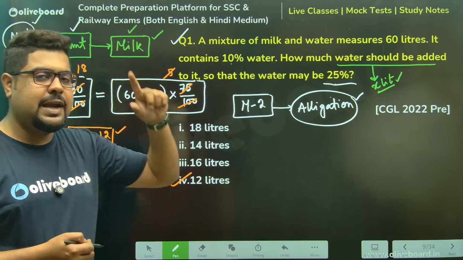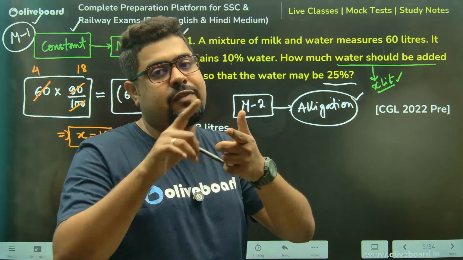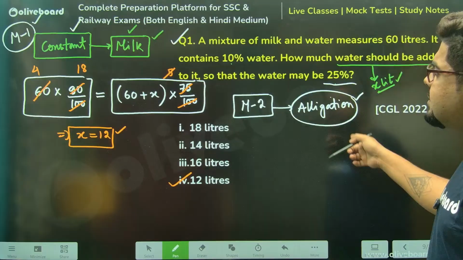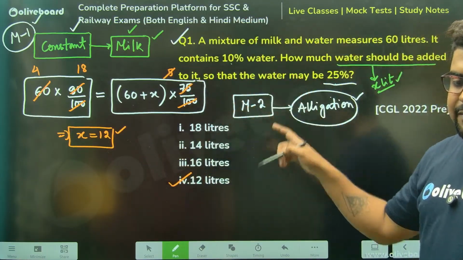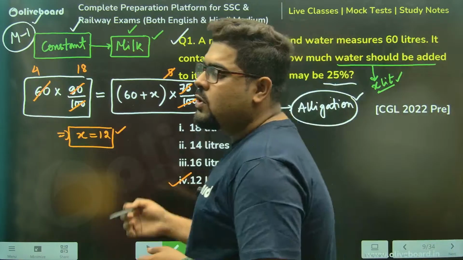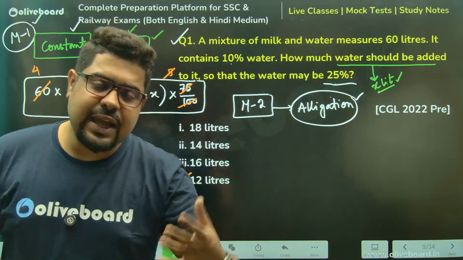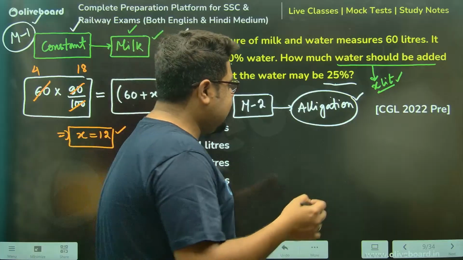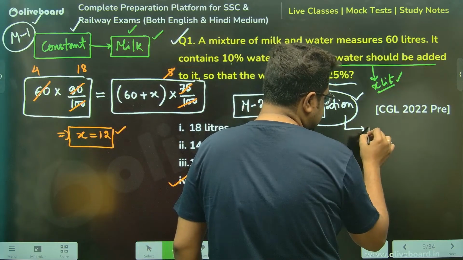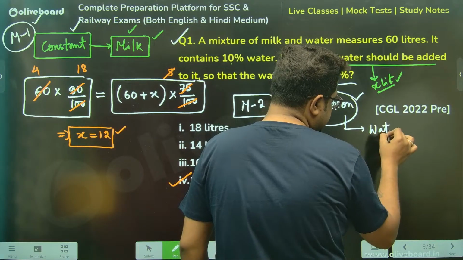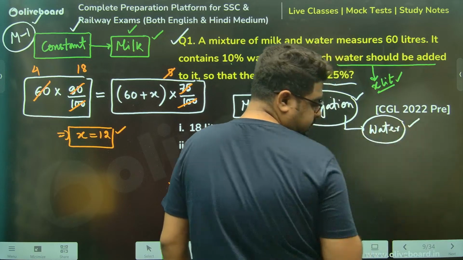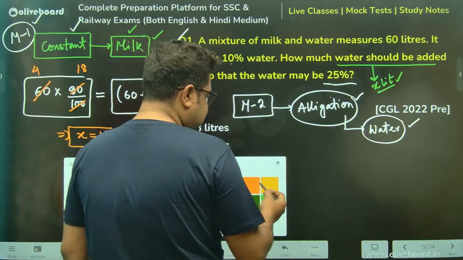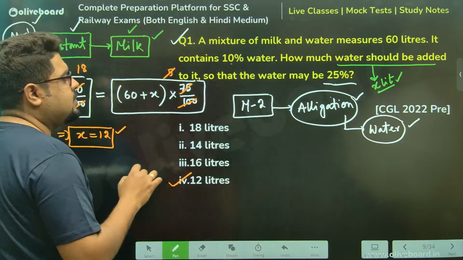This equation was made on the variable which was fixed, which was constant. Allegation, on the other hand, will always be applied on the variable which is going to be changing all the time. In this case, that is water. So my allegation variable cannot be milk. It must be water, sir. It must be water. Clear, everyone? Chalo, let's see how we can do this. This is not a very simple allegation, just a little weird type, I can say.